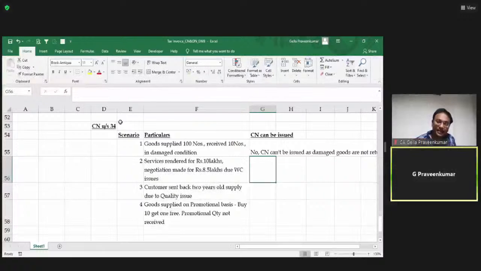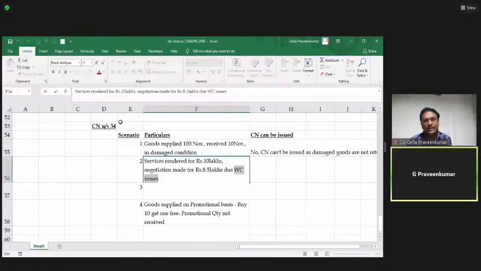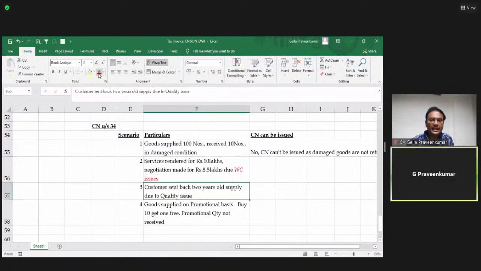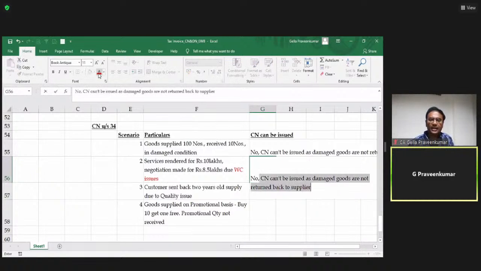There is no deficiency. The recipient is not in a position to pay because of his working capital. He has negotiated for the payment. Now, because it is a negotiation, it is not deficiency. My customer has not complained that your services are deficient. Customer says, sir, I have a working capital issue. I cannot pay entire 10 lakhs. At best, I can pay you 8.5 lakhs. Now, this reason of working capital issue cannot be attributed as deficiency. So again, I will say, no, credit note can't be issued as no deficiency in service reported.